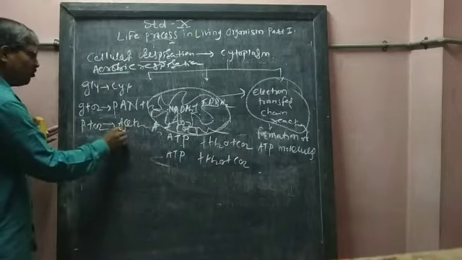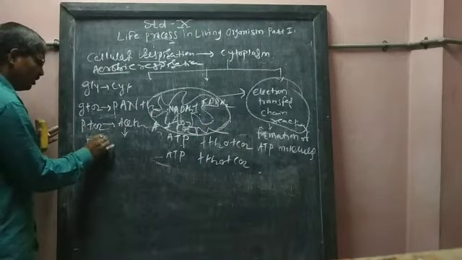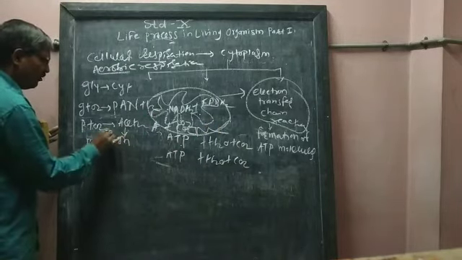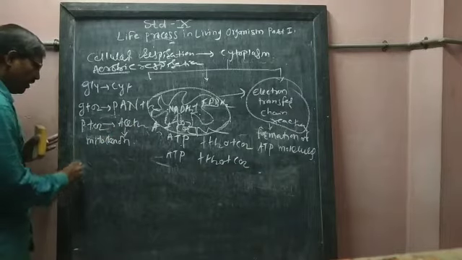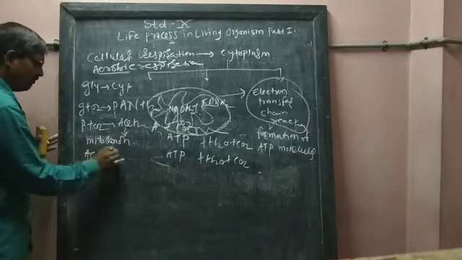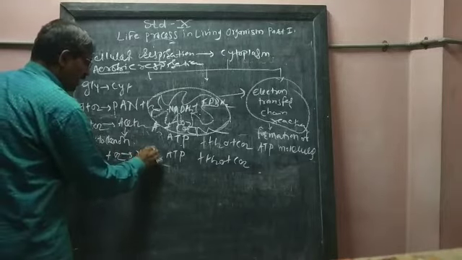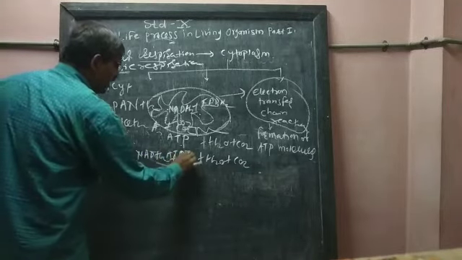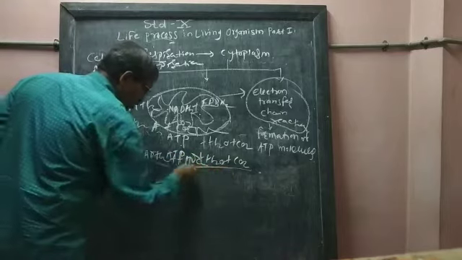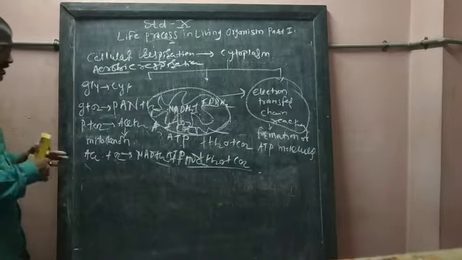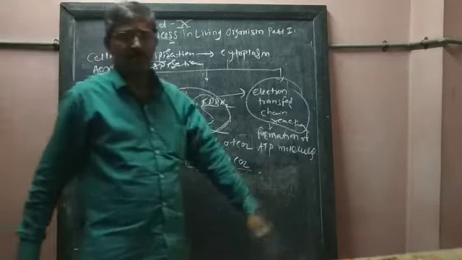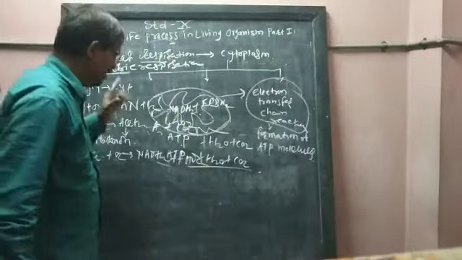Then this acetyl coenzyme A enters into the mitochondria. When it enters the mitochondria, the acetyl coenzyme A reacts completely with oxygen and produces NADH2, FADH2, water and carbon dioxide. And then it comes to the electron transfer chain reaction in the mitochondria only.